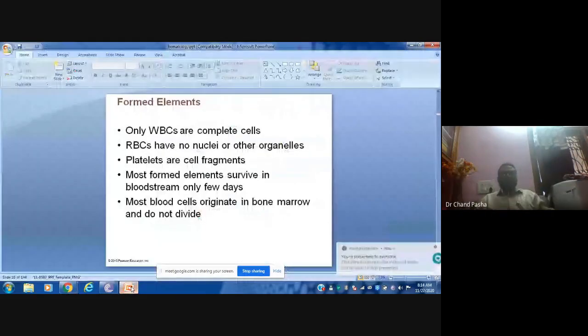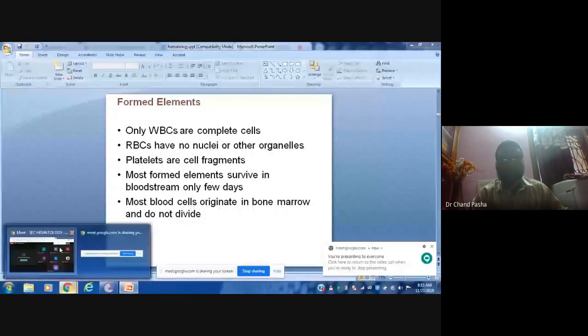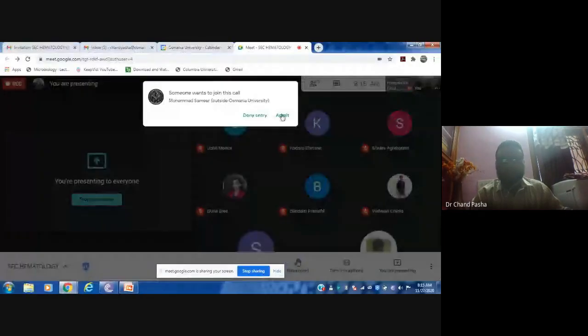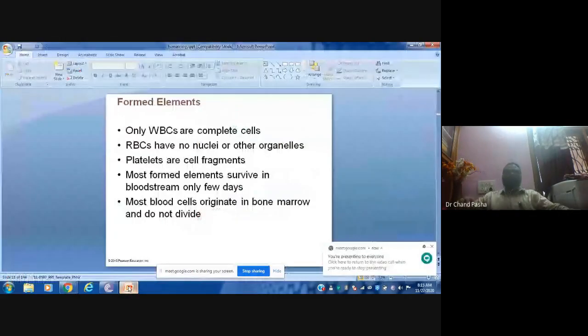Okay, and among these elements, RBCs are incomplete because they don't have nuclei, and other organelles are also not there. That's why we don't call it a cell with organelles. Whereas the remaining WBCs are complete cells because they have nuclei as well as organelles. That's why we call WBCs complete cells and RBCs incomplete cells. And platelets are actually fragments. They are not cells at all. They are formed due to fragmentation, and they are not called cells.